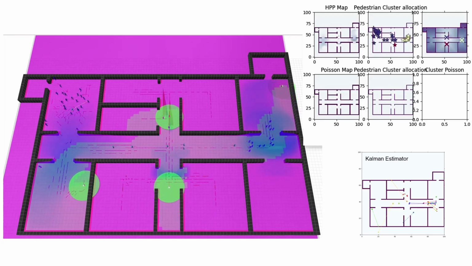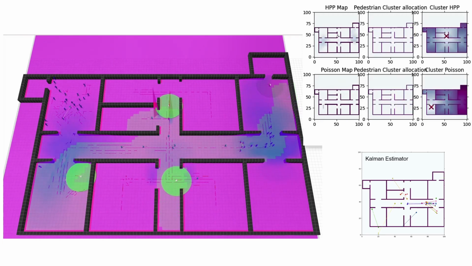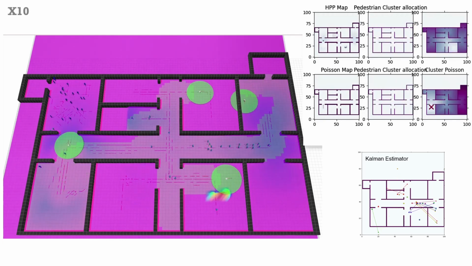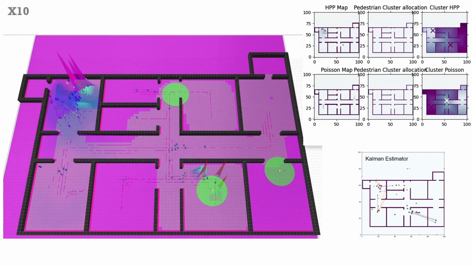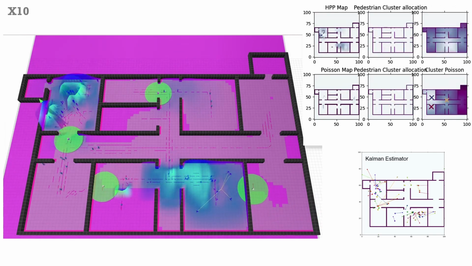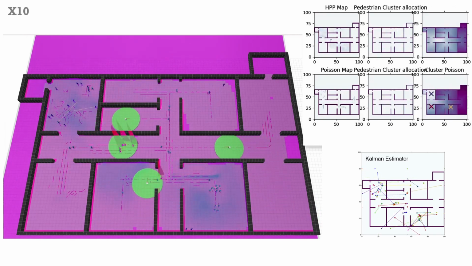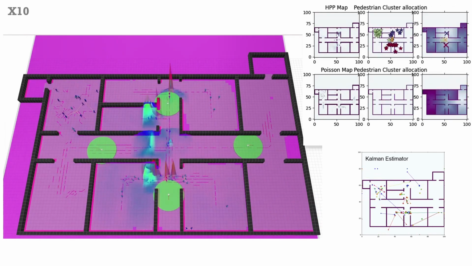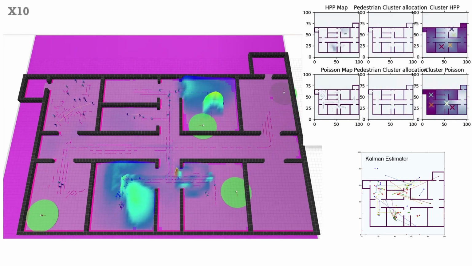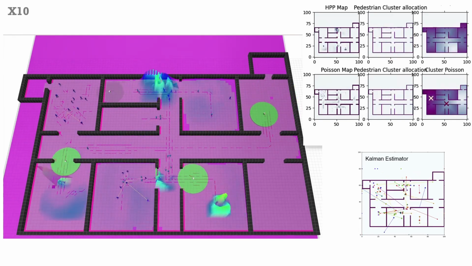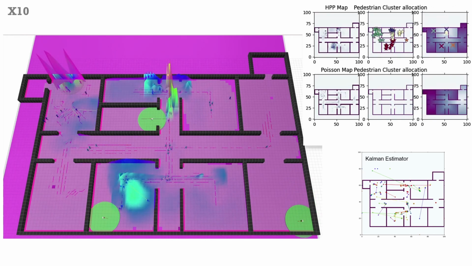The artificial scenario is composed of 4 robots covering the entire map. During their mission, robots update both the flow grid and the HPP map. For evaluation purpose, the distance between pedestrian ground truth and the human pose prediction models, HPP, human affordance and Kalman estimator, is computed all along the experimentation.